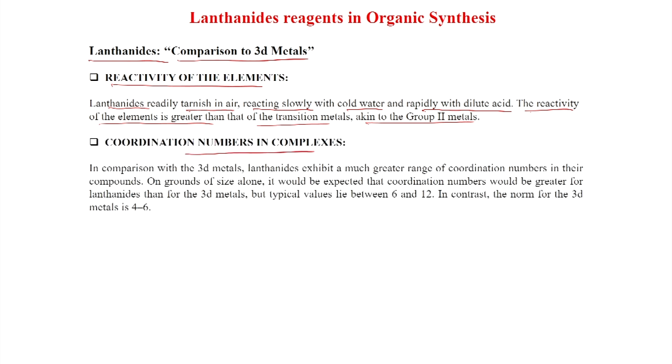Coordination number in complexes: in comparison with the 3d metals, lanthanides exhibit a much greater range of coordination numbers in their compounds. So, this is important, they give a much greater range. On grounds of size alone, it would be expected that coordination numbers would be greater for lanthanides than for the 3d metals, and typical values lie between 6 and 12. In contrast, the norm for the 3d metals is between 4 and 6. So, here is the higher coordination number.